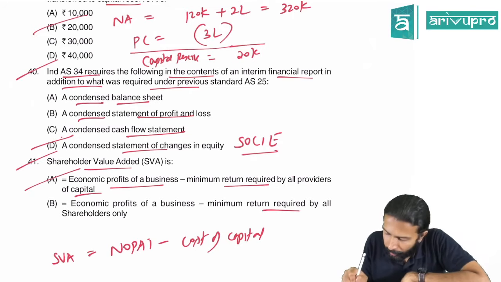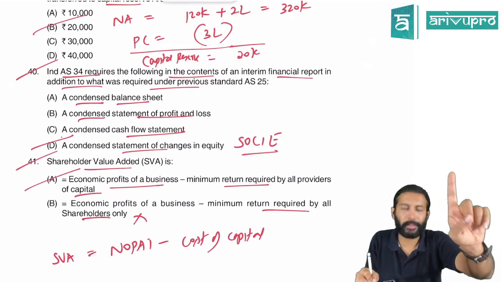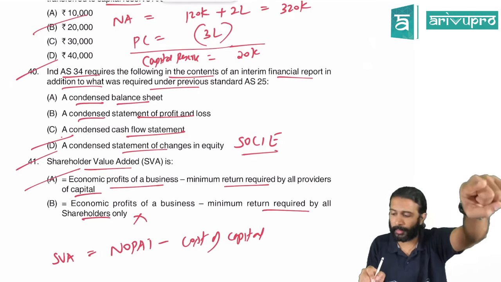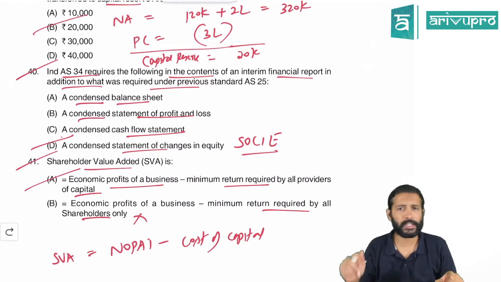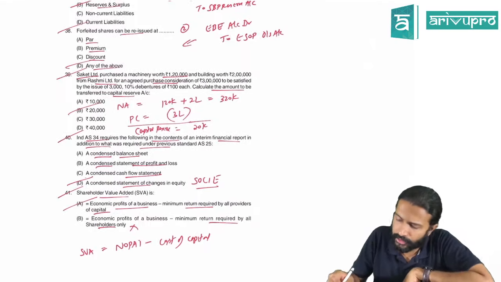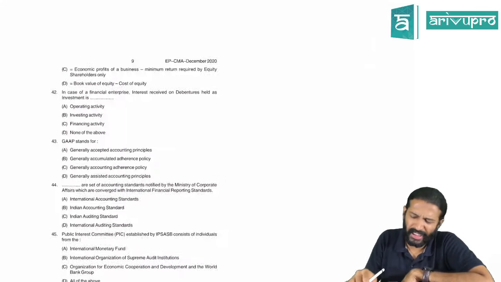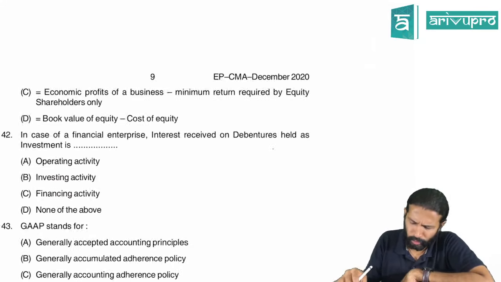Second one, minimum return required by shareholders only. No, this cannot be the right answer. You have to deduct the minimum return of all the providers of finance. So hence alpha is the right option there. Once we have found the right answer, we need not debate the other options.